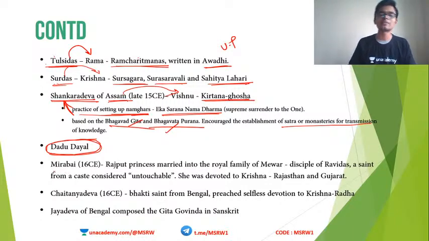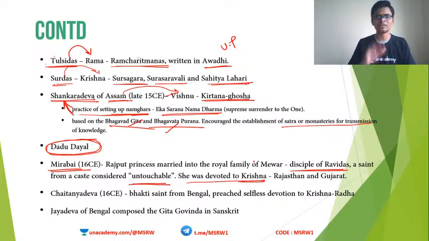Then comes Meerabhai, whom all of you know. She was a Rajput princess and she was married into the royal family of Mewar. She was actually a disciple of Ravidas. Ravidas, who was a Bhakti saint, was from an untouchable caste. Although she was a Kshatriya princess, she accepted the studentship of Ravidas, and she was devoted to Krishna.